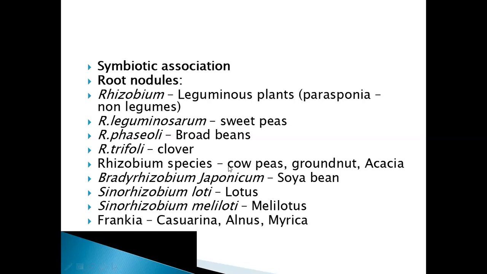Next, Rhizobium species in cowpeas form nodules in cowpeas, groundnut, and acacia, and Bradyrhizobium japonicum forms nodules in soybean. Sinorhizobium loti forms nodules in lotus. Sinorhizobium meliloti in melilotus. Frankia forms nodules in Casuarina, Alnus, and Myrica. So all these come under symbiotic associations formed by Rhizobium species. And here you can see different names: Bradyrhizobium, Sinorhizobium. They are different genera related to Rhizobium.